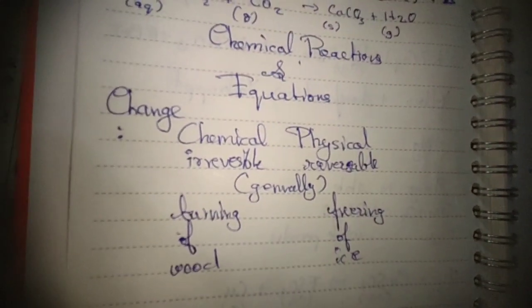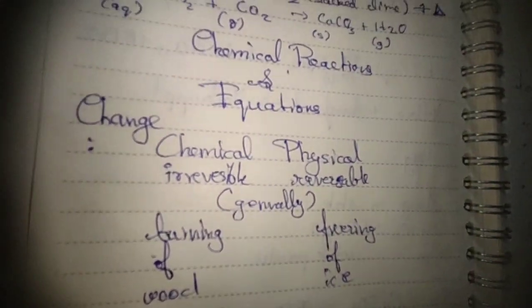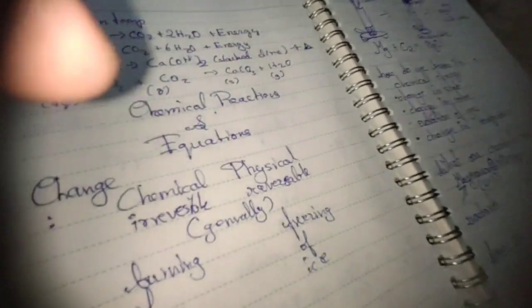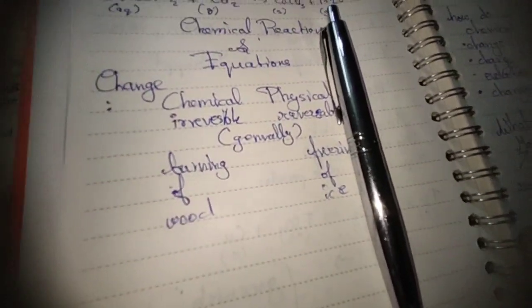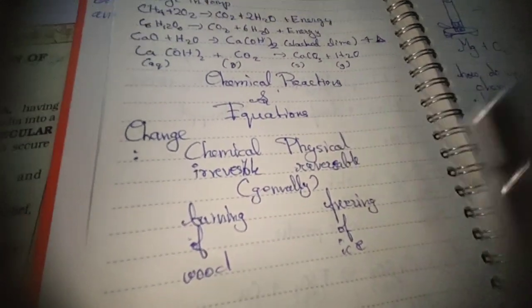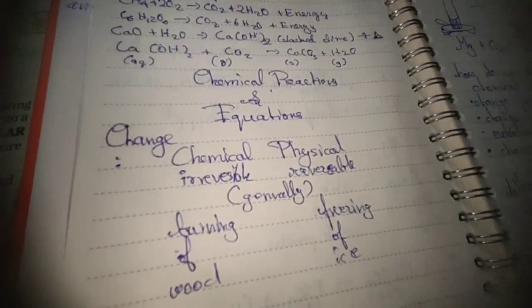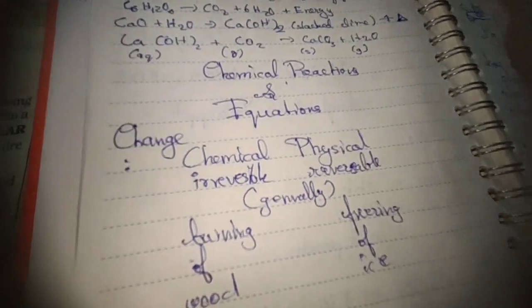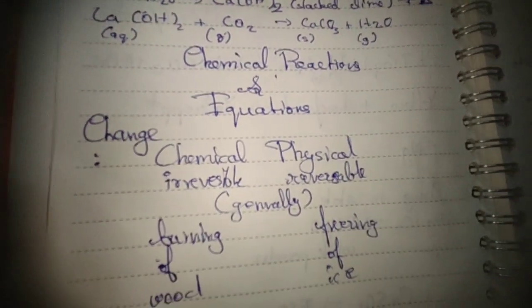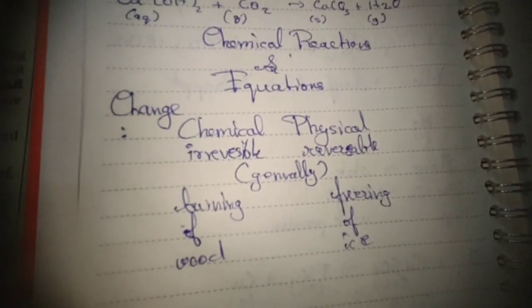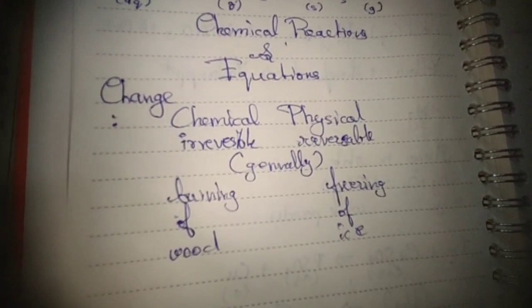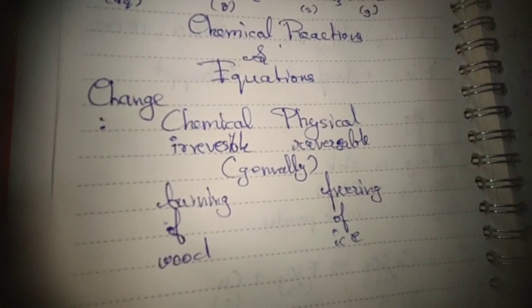Changes are anything with change, like this. If I move this, it is a change. But in here, it is supposed to be a change which is big enough. You can't write moving a pen as a change in your exam, of course not.